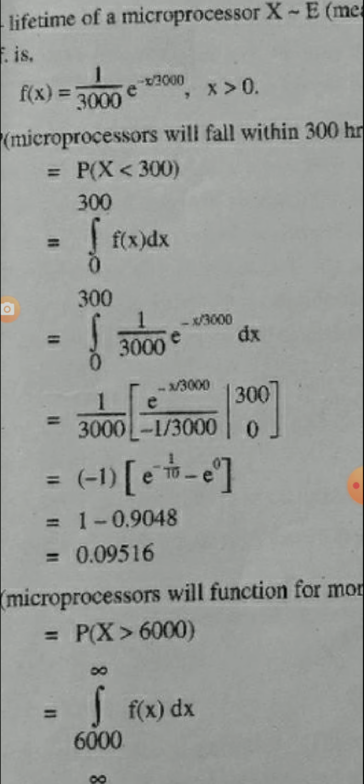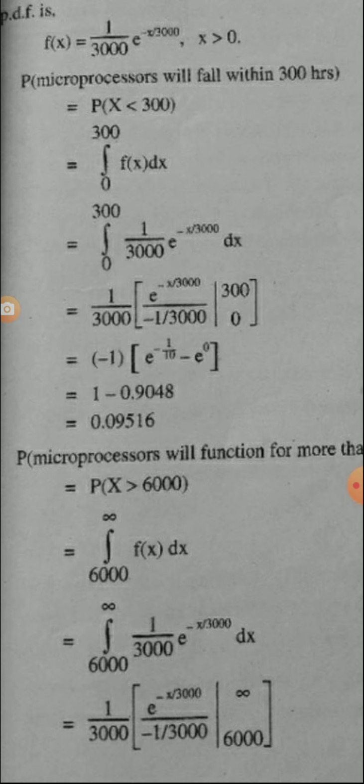Therefore after substituting the upper and lower limit, we get minus 1 into e raised to minus 1 upon 10 minus e raised to 0. So which is equals to 1 minus 0.9048, which is equals to 0.09516. Next, we have to find the probability that the microprocessors will function for more than 6000 hours.